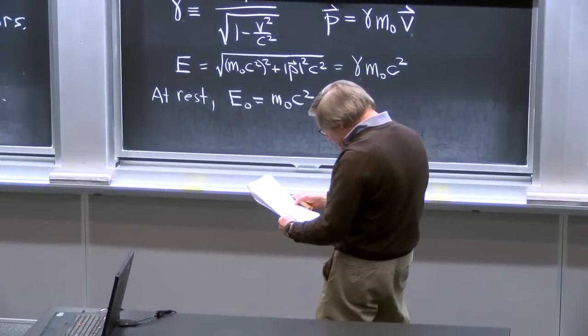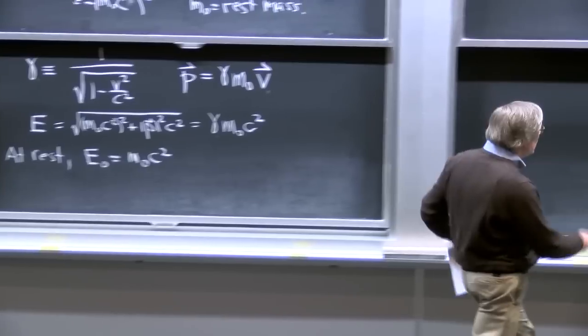vector. And if a 4 vector vanishes in one frame, it vanishes in all frames. Okay, I wanted to give you a quick example of how this works in practice.